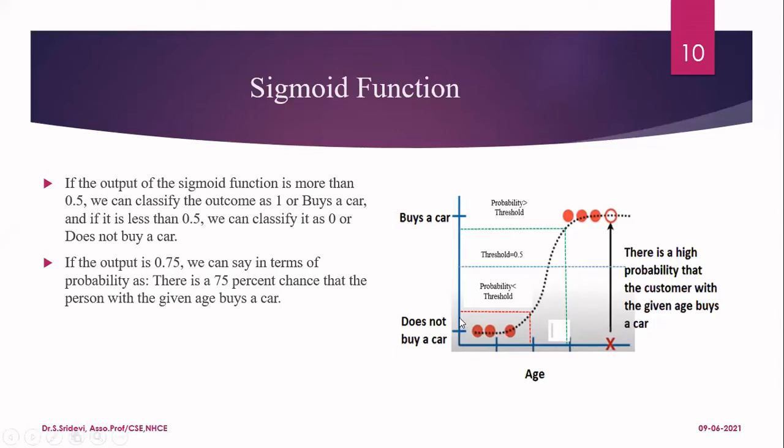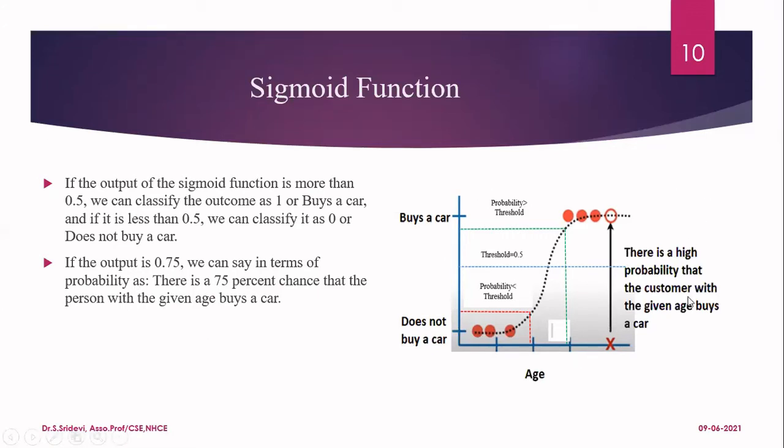If the probability is less than the threshold, he is not going to buy a car. If it is greater than the threshold, he is going to buy a car. So, in case of the sigmoid function, we have another important term, that is nothing but setting of the threshold. If you set the threshold as 0.8, then it will behave in a different way. So setting up the threshold is going to play a major role in this.